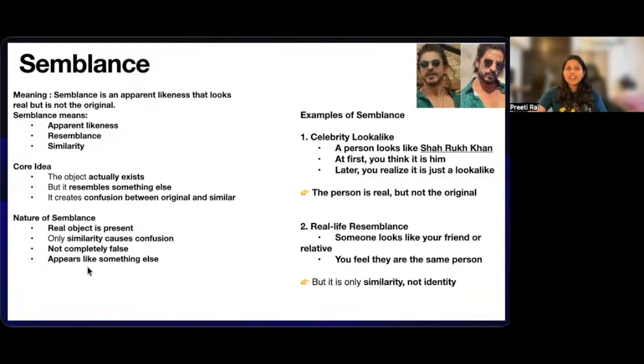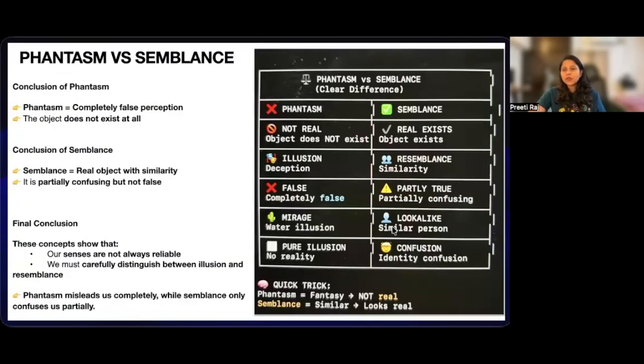In easy words, phantasm means something which is an illusion or a false image, but semblance is something real, there in front of us, but we are confused whether it is the real one or somebody who is resembling it. Phantasm is a completely false perception; the object does not exist at all. Semblance is the real object with similarity. It is partially confusing, but not truly false. It is partial confusion that we have.